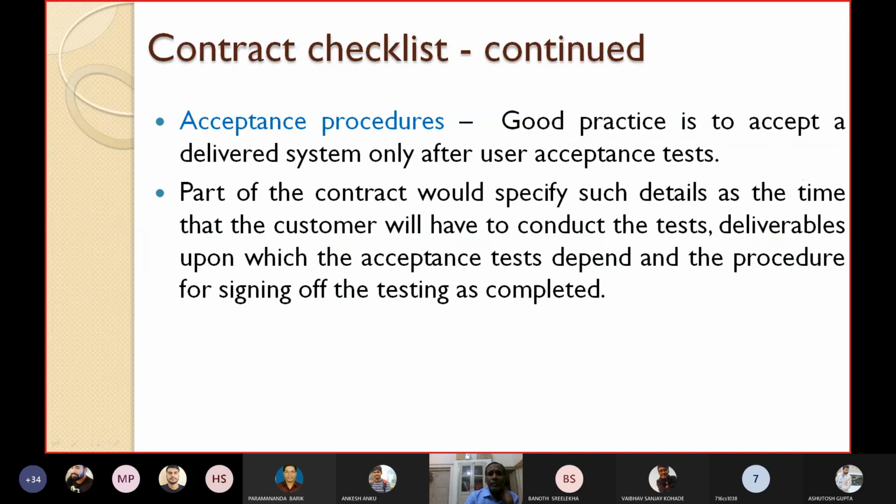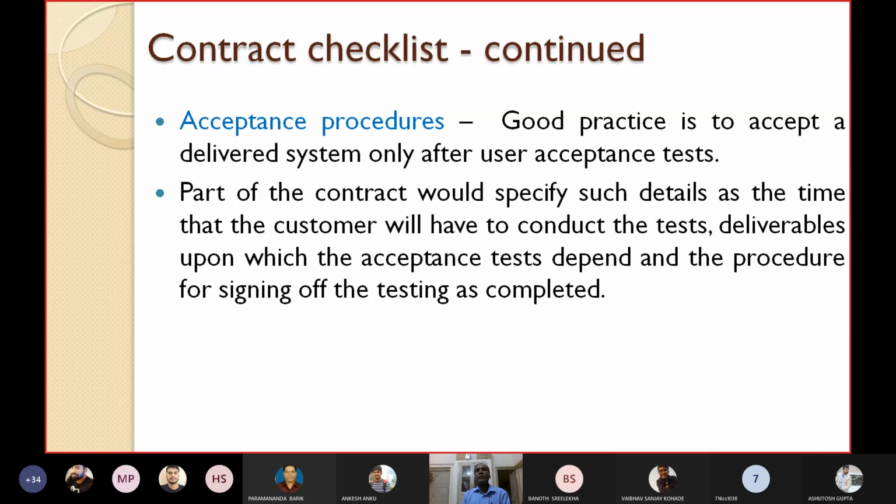Similarly, acceptance procedures. What are your acceptance procedures? You should write. The good practice is to accept a delivered system only after user acceptance test, UAT. We have known three important types of testing: unit testing, integration testing, and system testing. In system testing, this user acceptance testing comes. So it is a good practice to accept a delivered system only after the user acceptance tests are over.